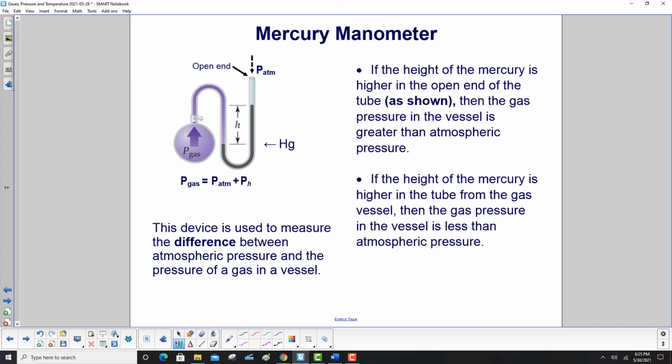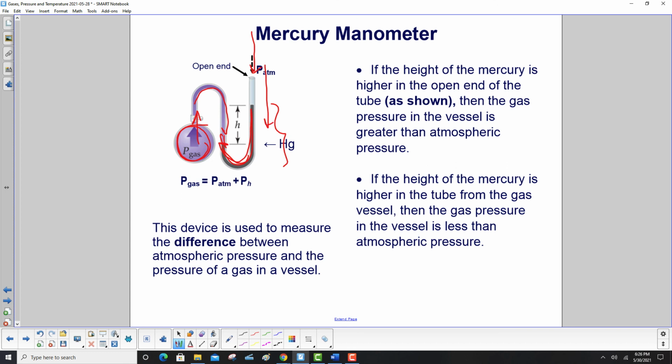Mercury manometer. This device is used to measure the difference between atmospheric pressure and the pressure of a gas in a vessel. So here's our vessel, and we have gas exerting a pressure like that, goes through here, and in here we have some mercury. And the other force acting is the pressure of the atmosphere on the open end. If the height of the mercury is higher in the open end of the tube, as we show here, then the gas pressure in the vessel is greater than atmospheric pressure because it's pushing it down farther than the atmospheric pressure is trying to push it.